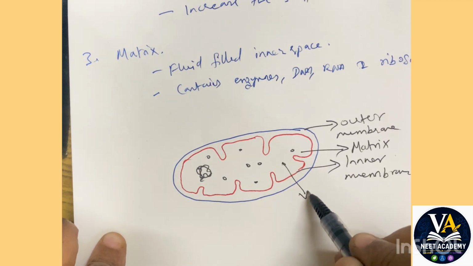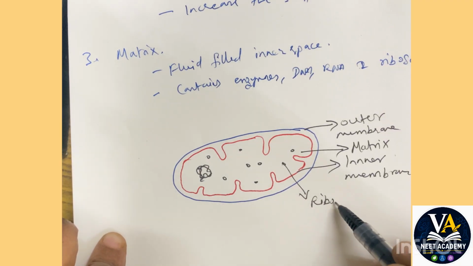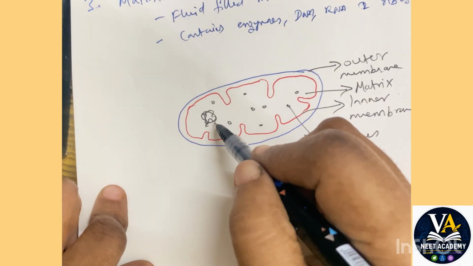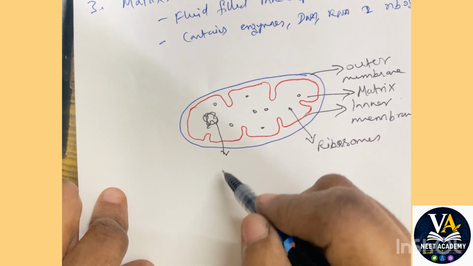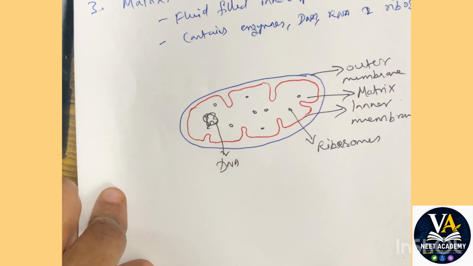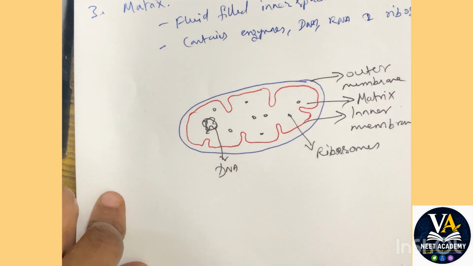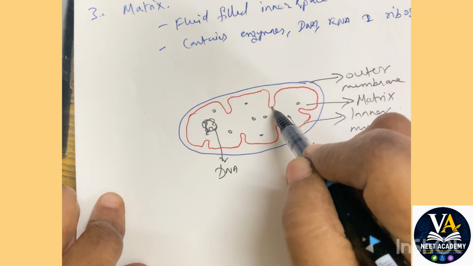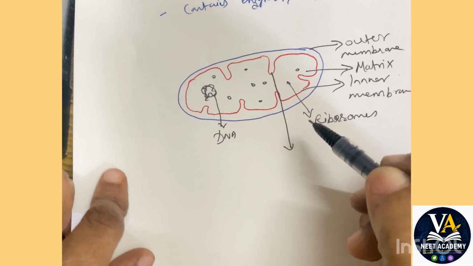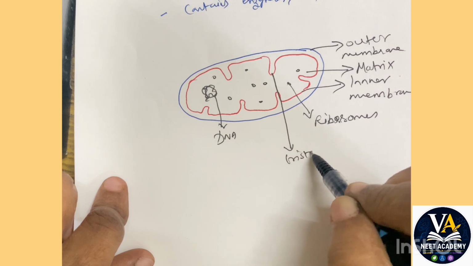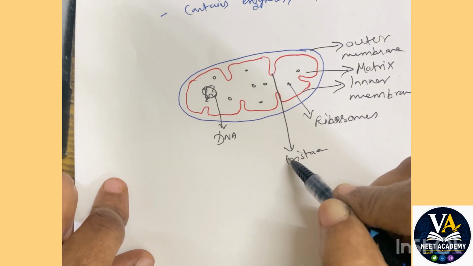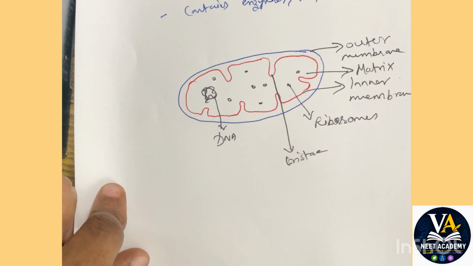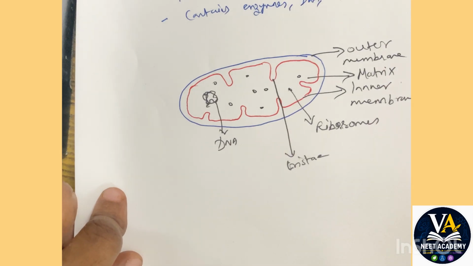These are your ribosomes. This is your DNA, the mitochondrial DNA. And where is the cristae, the important structure? The inner foldings. This is the cristae. The inner membrane is folded inward to form a structure called cristae. Yes, students? I hope it's clear.